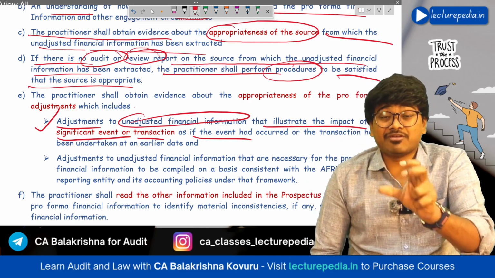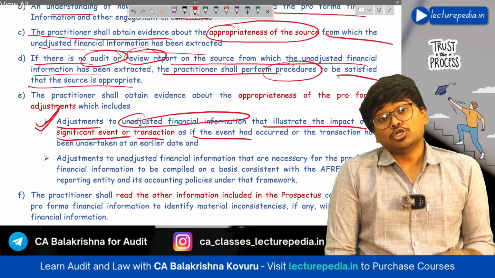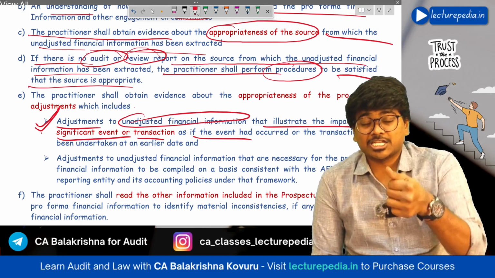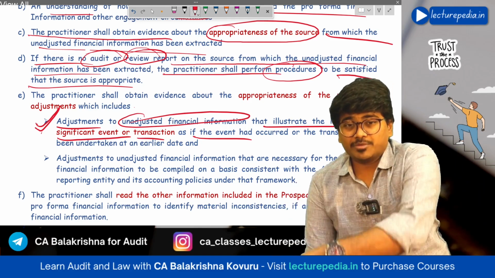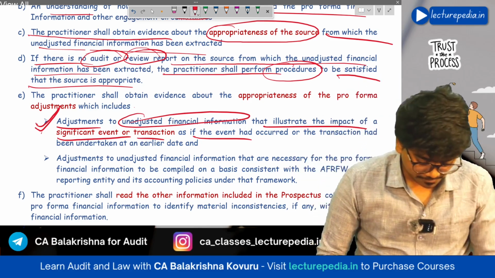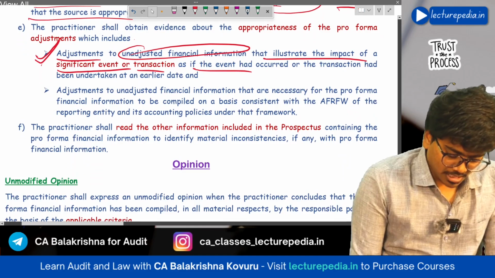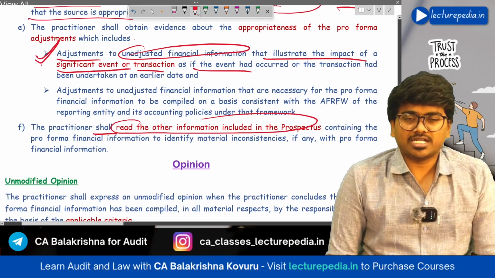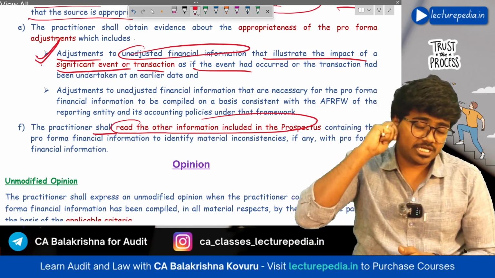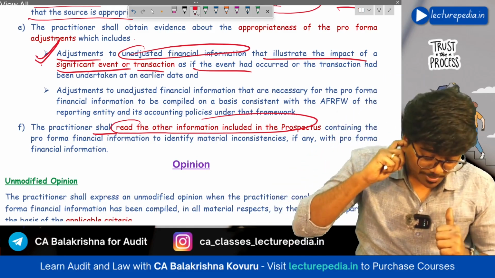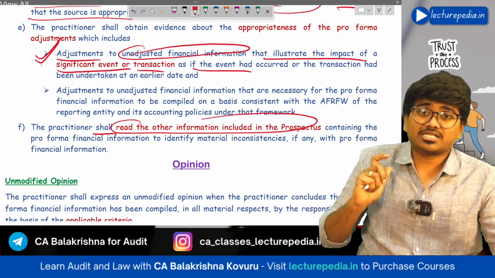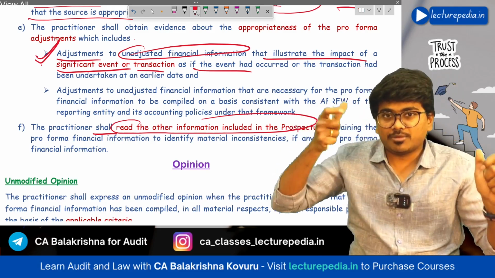So you have to obtain evidence with respect to such adjustments, and you should also obtain evidence with respect to the adjustments that have been made in order to bring pro forma financial information in compliance with the applicable financial reporting framework. Okay, next, the practitioner shall also read other information included in the prospectus. Now, in the prospectus, apart from pro forma financial information, various other information will also be included. So the practitioner has to check that the other information is consistent with the pro forma financial information.